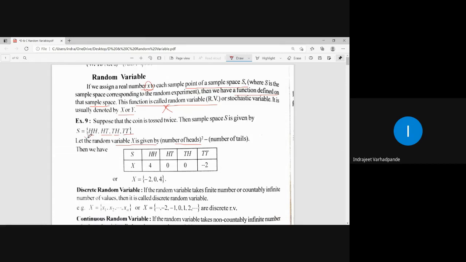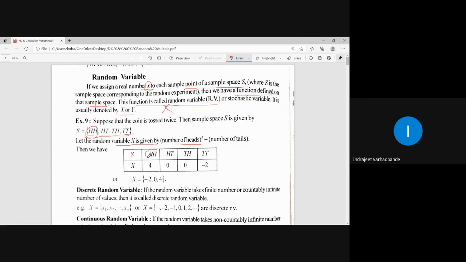So for this sample space, when two coins are tossed or a coin is tossed twice, we can have the random variable X defined as number of heads squared minus number of tails. Meaning for each sample point or each element, you do number of heads squared minus number of tails.